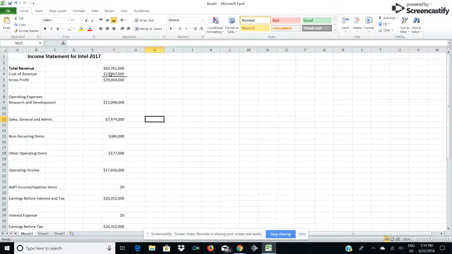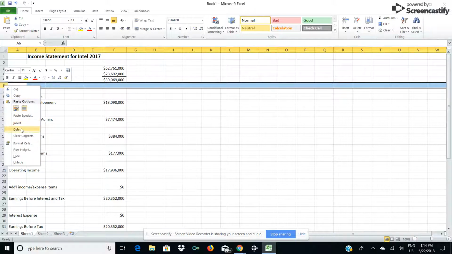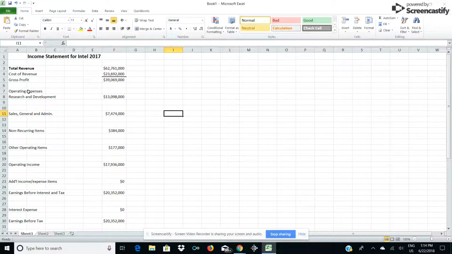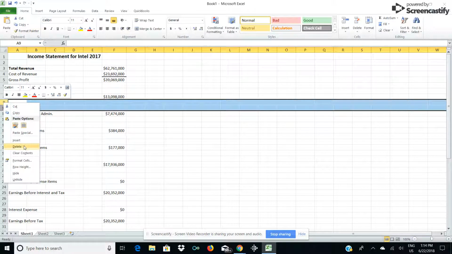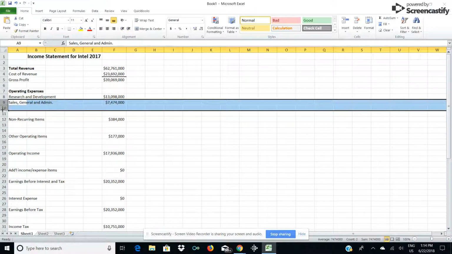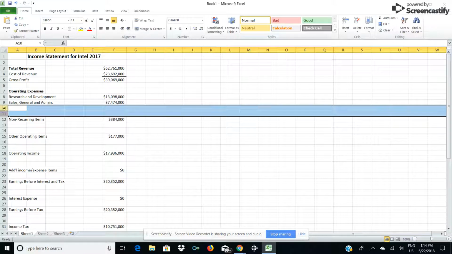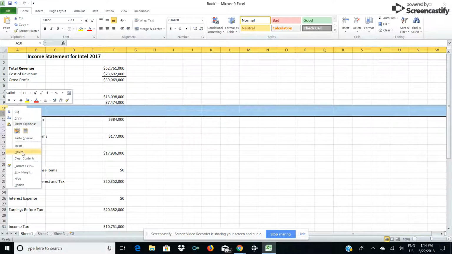So notice that if I subtract cost of goods from total revenue, I come up with 39,069,000. I might want to have maybe a space in here for operating expenses. Let's bold that so I know that these are the operating expenses for the company. And I will delete some space in here so I can pull those numbers together.